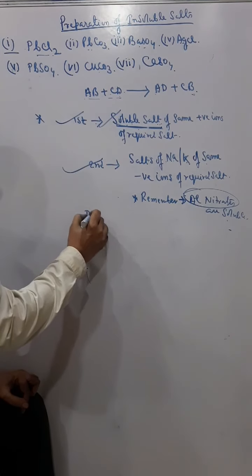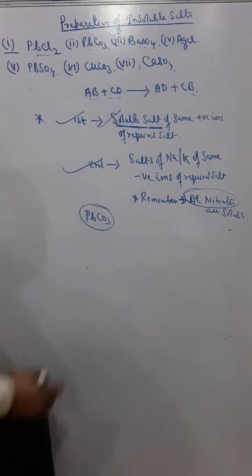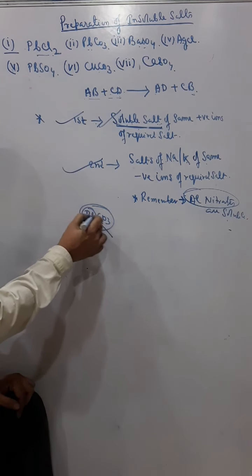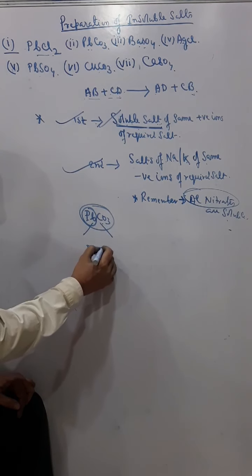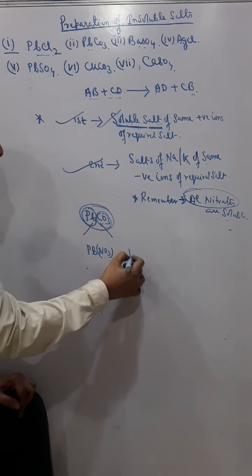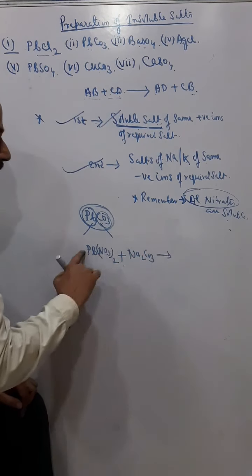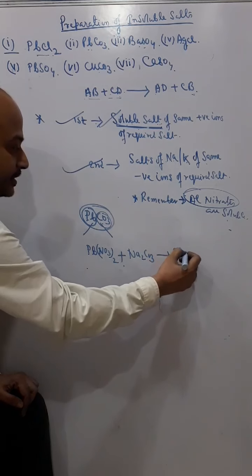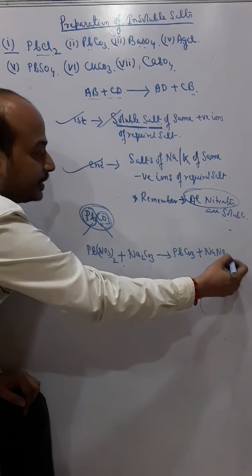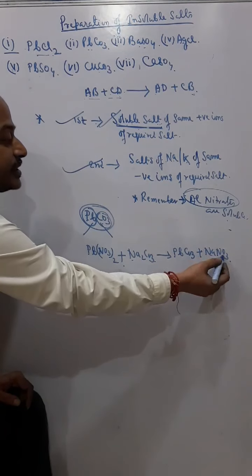Now I am taking, say, lead carbonate. I want to prepare lead carbonate. Divide into two, positive and negative. Again I will take lead nitrate, Pb(NO3)2, and for the negative ion I'll take a sodium or potassium salt, so Na2CO3. Change the partners. What I get is PbCO3 and NaNO3. Same if I take potassium carbonate, the only difference is I'll get potassium nitrate.